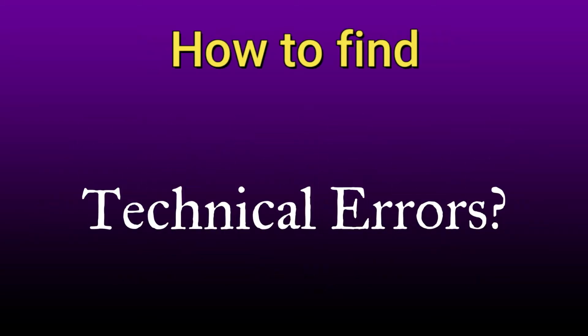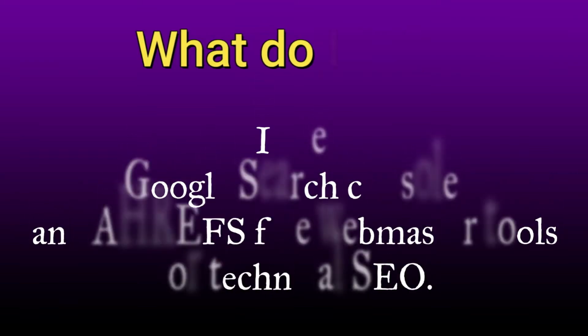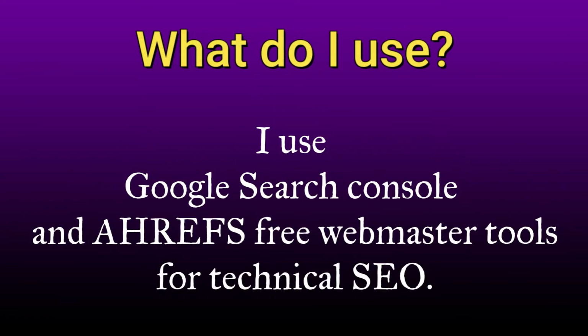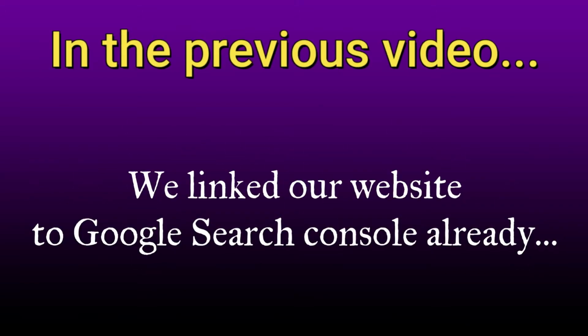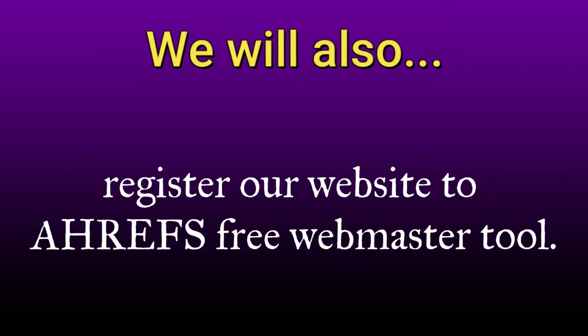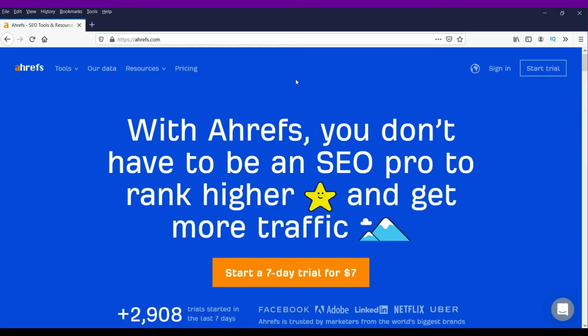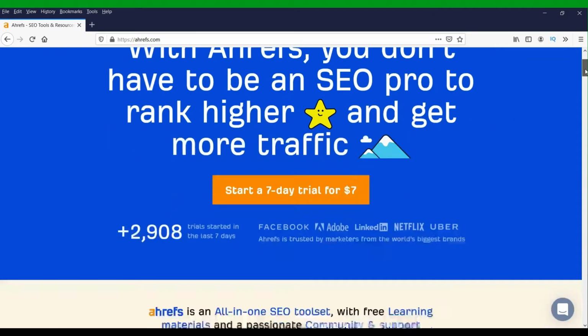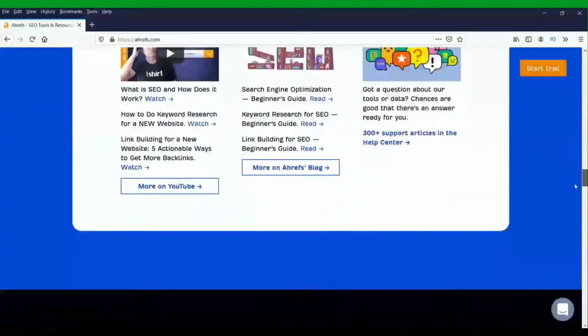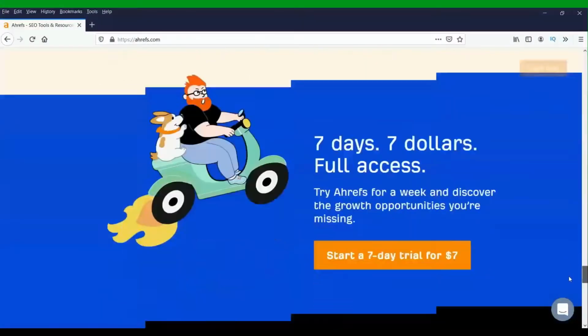Now, how will you find technical errors? I use Google Search Console and Ahrefs free webmaster tool. In the previous video, we linked our website to Google Search Console. We will also register our website to Ahrefs free webmaster tool. So here is the website, that is ahrefs.com. You can scroll down at the bottom of the page. Here you will see webmaster tools. Click on it.